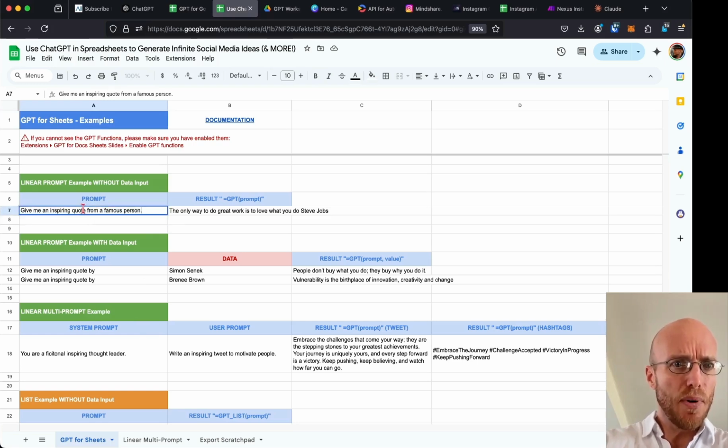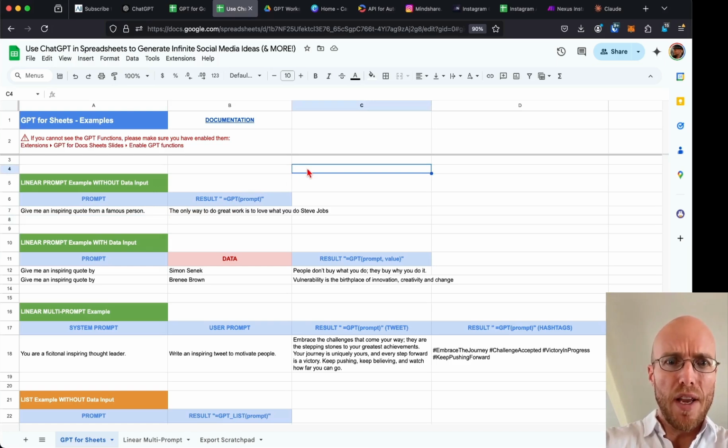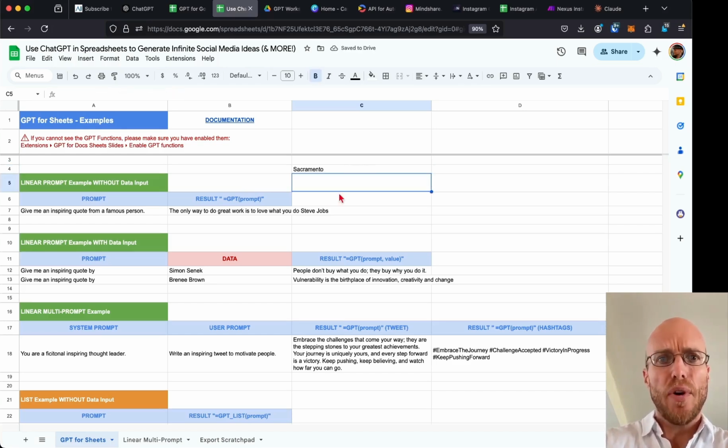Okay, so it took a little bit of working this out, but basically on this side is just a regular text prompt, okay? But here's where it gets exciting. See this little formula? It's GPT equals, and I can show you a test of how this would work if I was not doing anything with a dynamic prompt. All I need to do is press the equal sign, GPT, bracket, and then say in quotation marks, because it's a text thing, give me the capital of California. Okay, that's where I'm located. And it's going to now load, take a few credits, and you have now got this dynamic solution. So at the very least, what I just taught you is super, super cool.